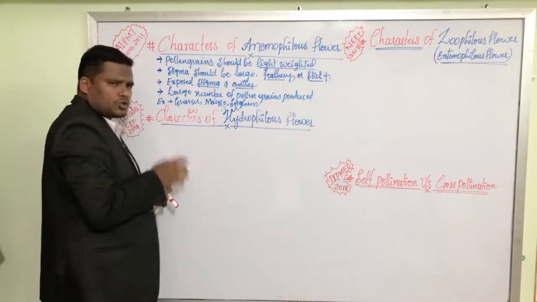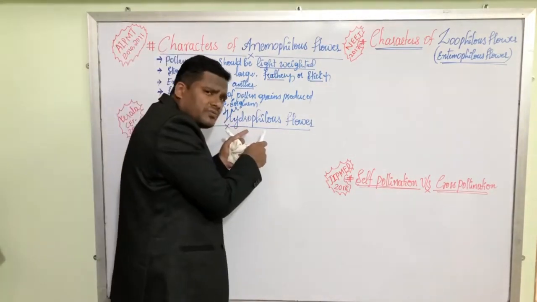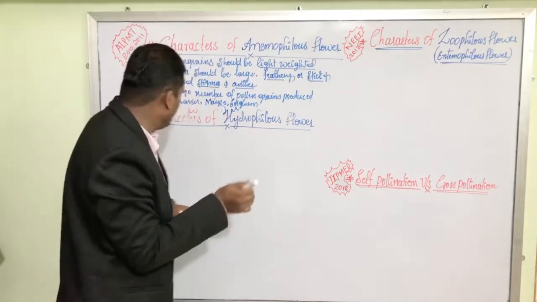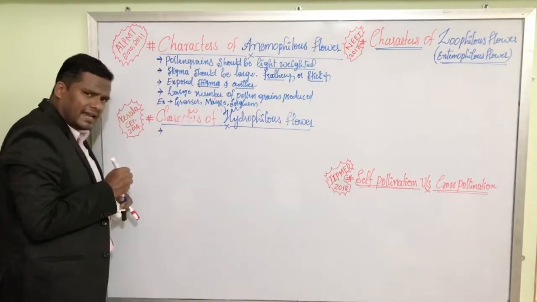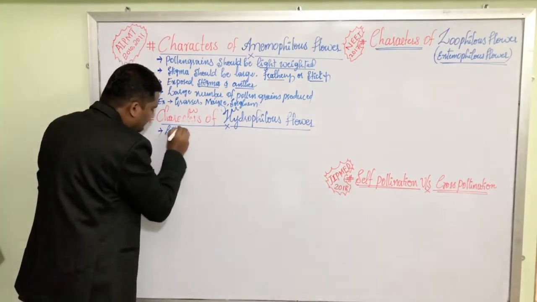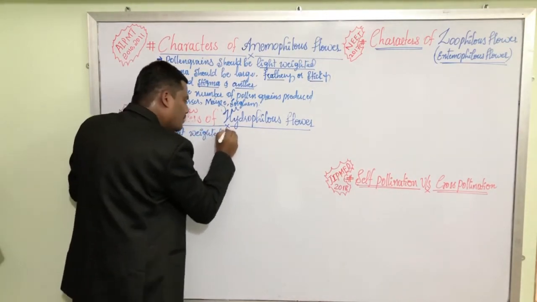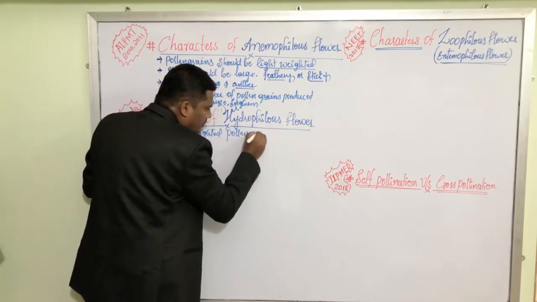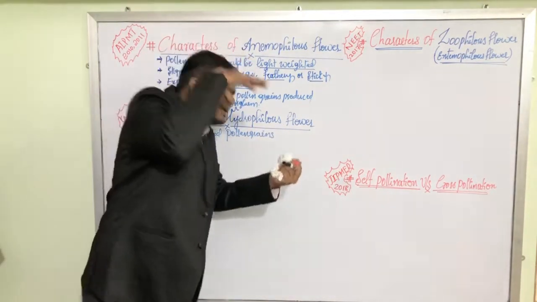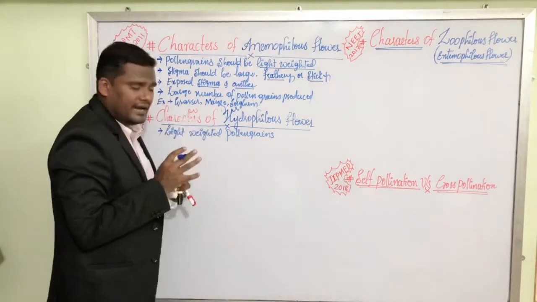Now, let us move on to the next concept. What are the characteristic features of Hydrophilous flower? What is Hydrophilous flower? It is a flower which is completely dependent on water for its pollination. Here, the first character, it produces light weighted pollen grains. If the flowers produce heavy weighted pollen grains, they simply sink into the water. That is why the pollen grain should be light weighted.